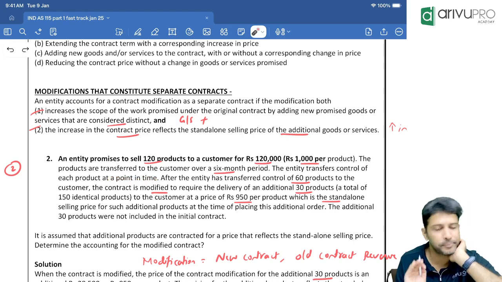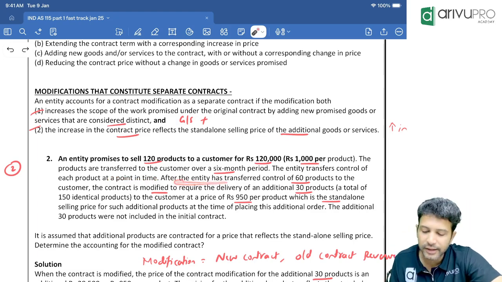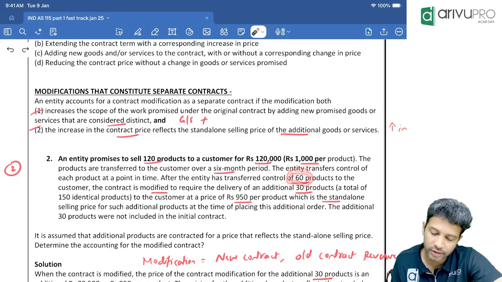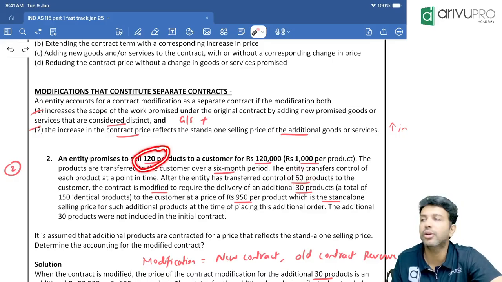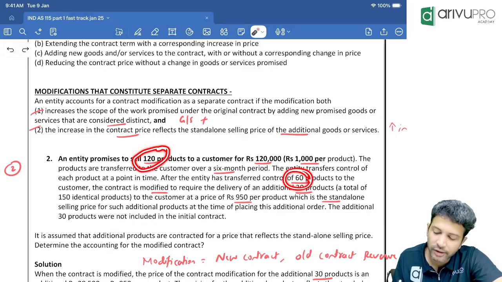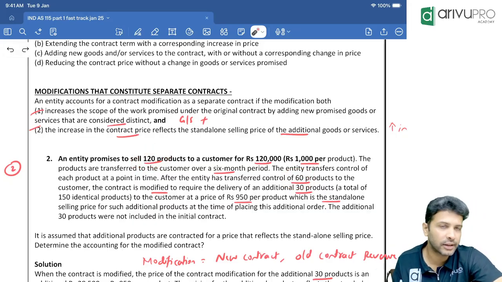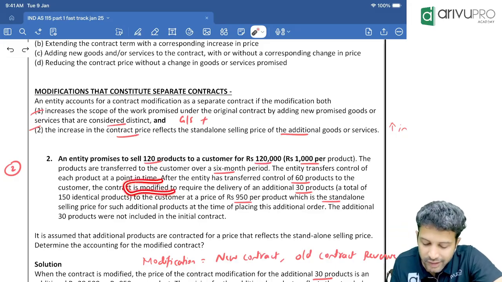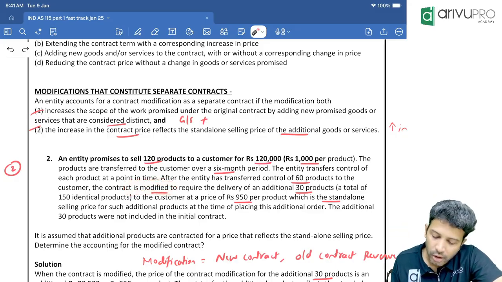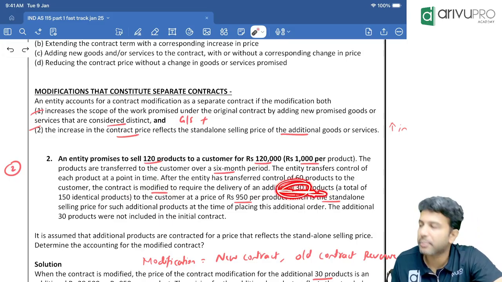When does it become what? All right. After the entity has transferred control of 60 products. So the contract was to deliver how many units? 120. How much is already delivered? 60 is already delivered. After delivering 60 products, the contract is modified to require an additional 30 products.